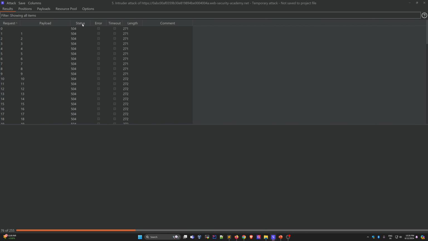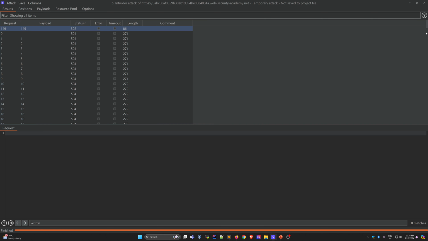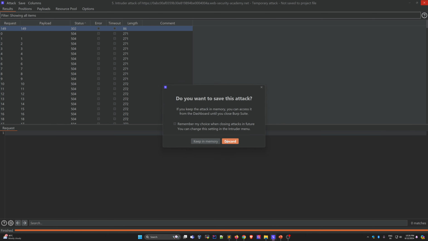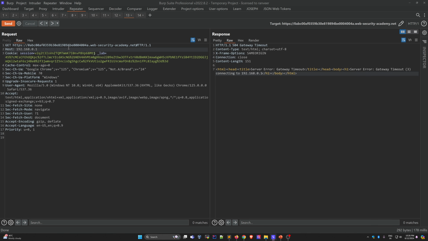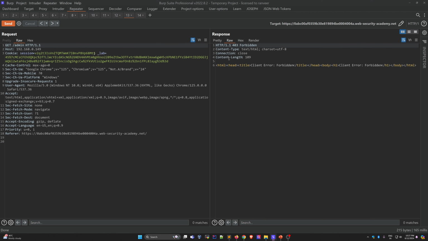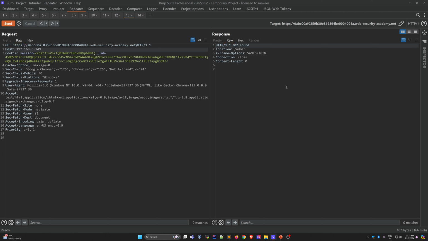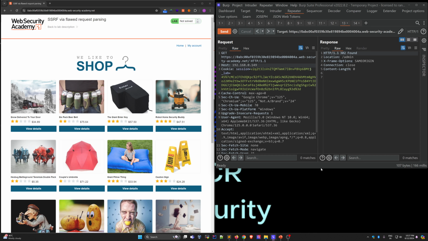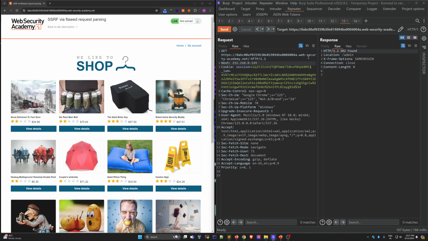Let's see where this will work. See, 149, it's working on 149. So let's change it to 149, send this request. See, we are getting the admin, and let's try to get the admin. Okay, it's a little bit difficult. So we will get the admin. After that, I think you can exploit it. Okay, so is this clear to everyone?